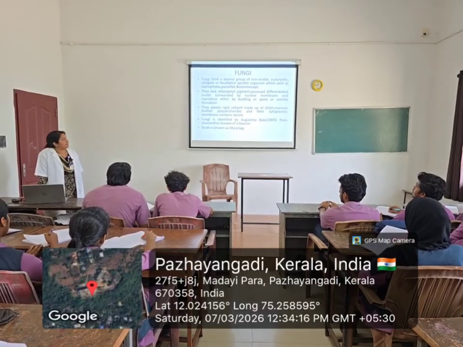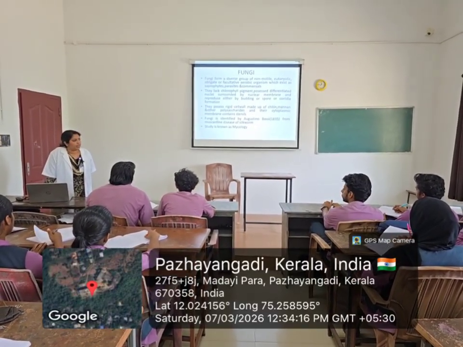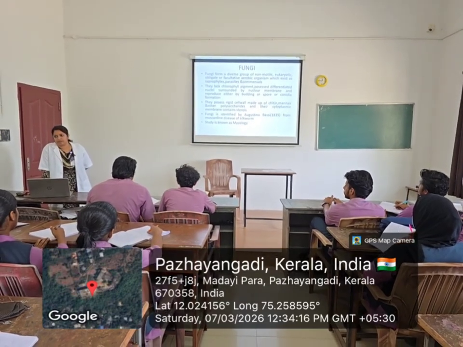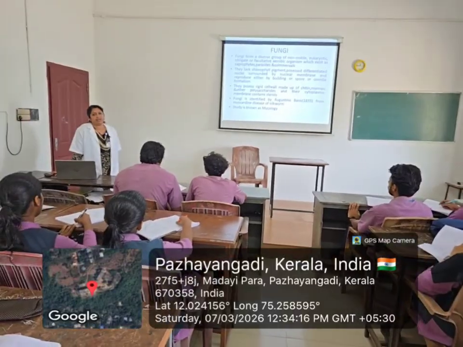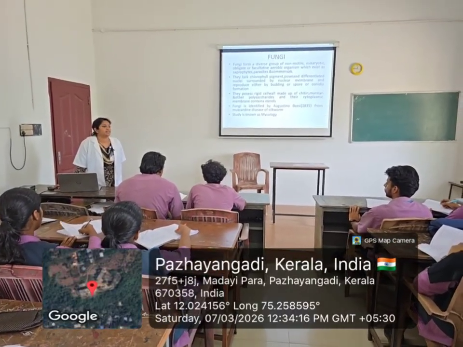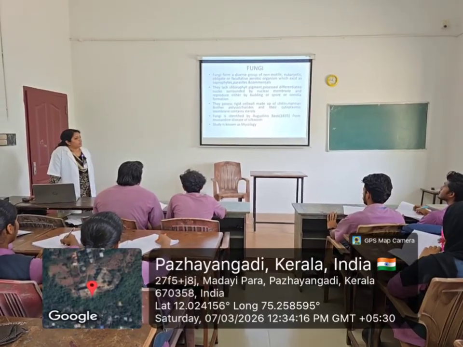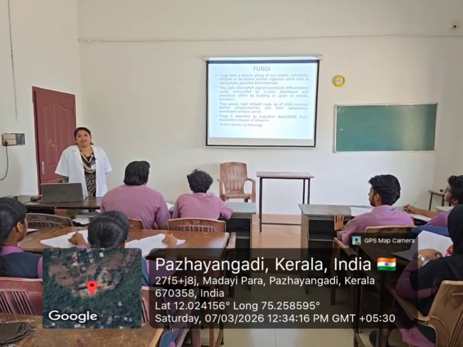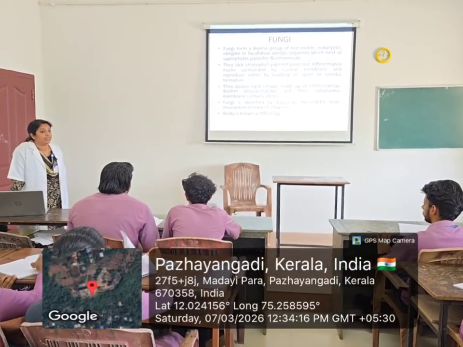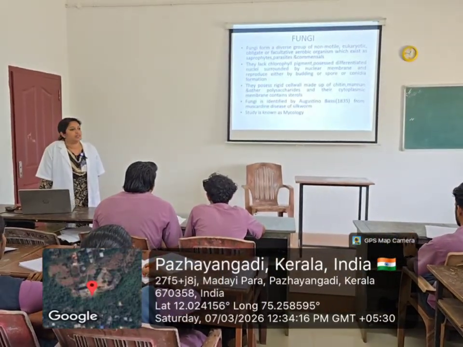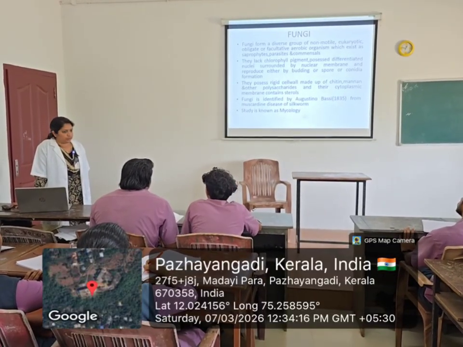So we all know fungi are a diverse group of non-motile eukaryotic organisms that contain all the membrane-bound organelles. And they are obligate, facultative, aerobic organisms also, and they can exist as saprophytes. Coming to the general characteristics, they lack chlorophyll pigment, and being obligate, facultative, aerobic organisms means they don't require oxygen for their cultivation or their growth.